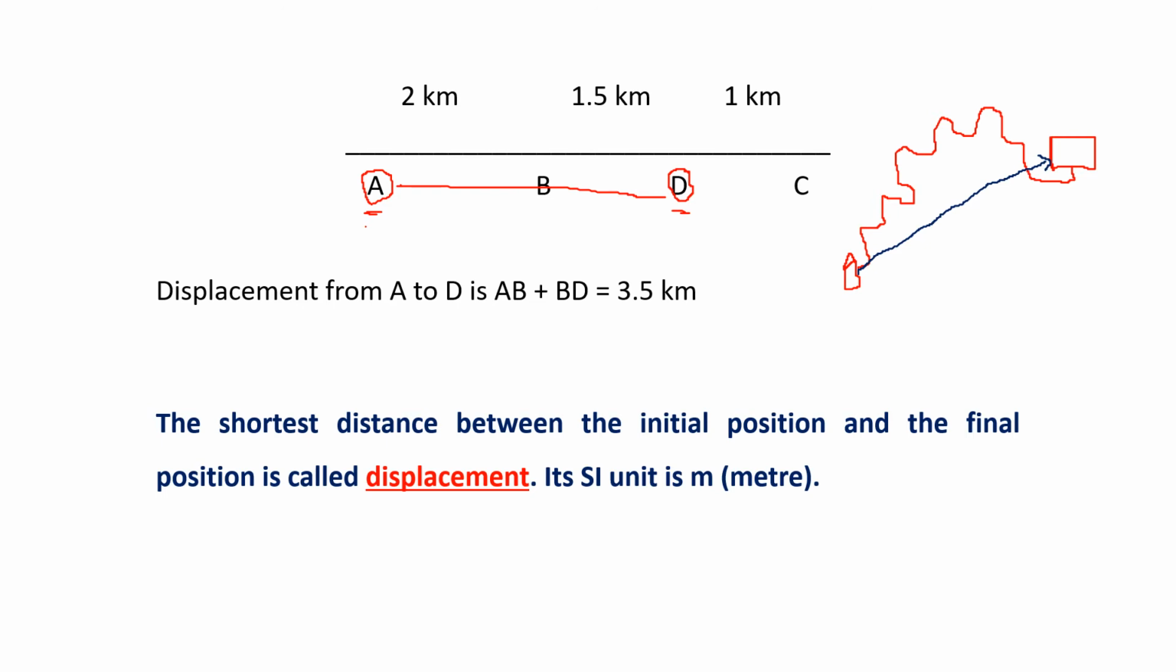Again, the length of the actual path covered by the body is called distance, and the shortest distance between initial position and final position is called the displacement. Its SI unit is also meter. So in displacement, you have to remember your initial position from where you started and the final position where you finally reached.